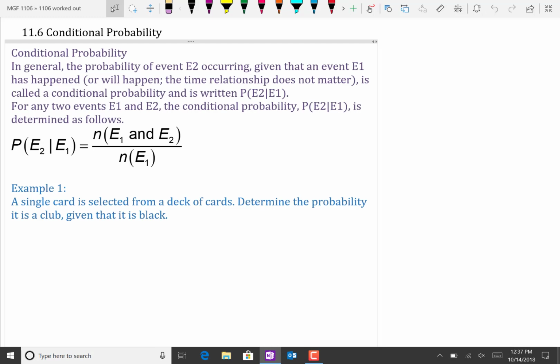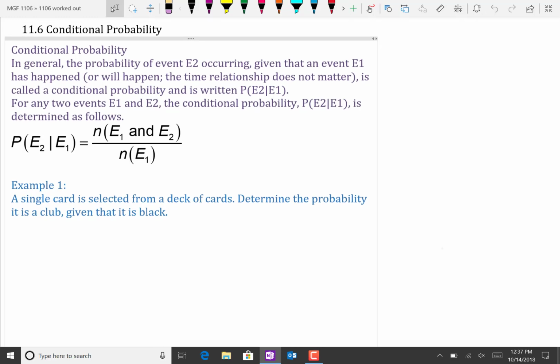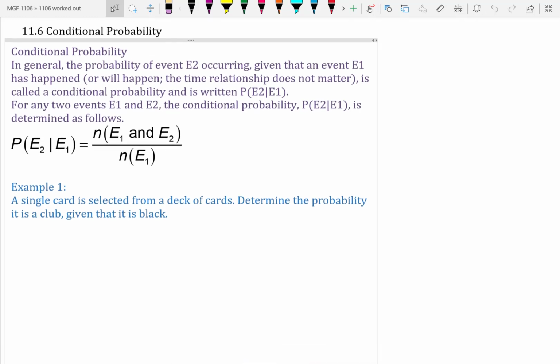11.6 conditional probability. So before we get started, a quick warning. I'm not editing this video, so if there are mistakes or anything like that, I'll just erase them and continue. And if you hear a little puppy, that's because one is in here with me. He's not allowed to be by himself in the rest of the apartment, so he gets to be in my office with me.